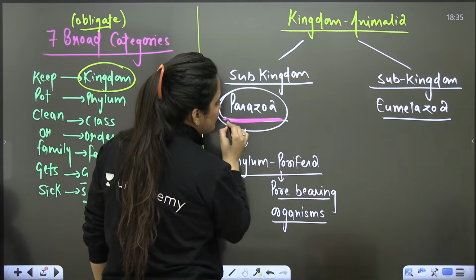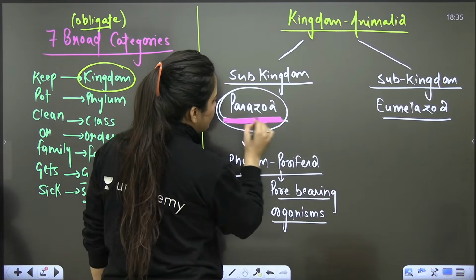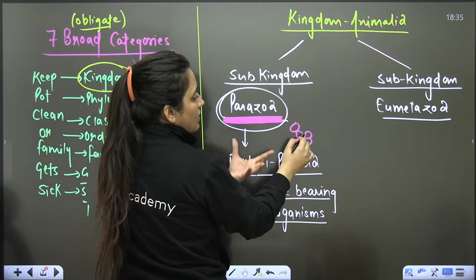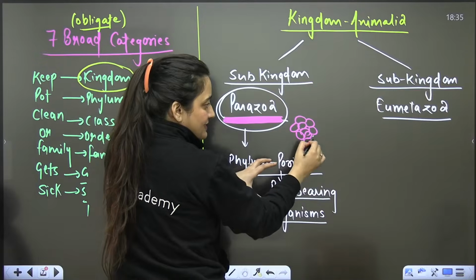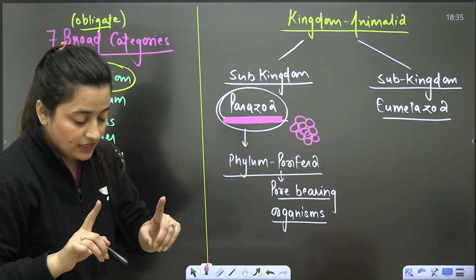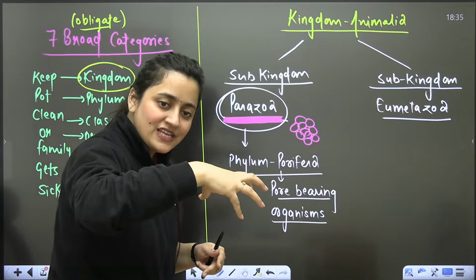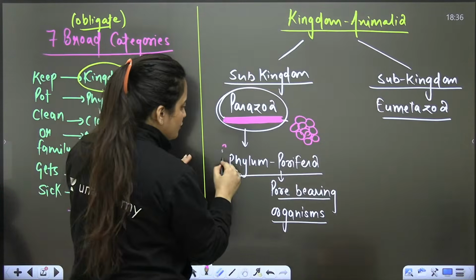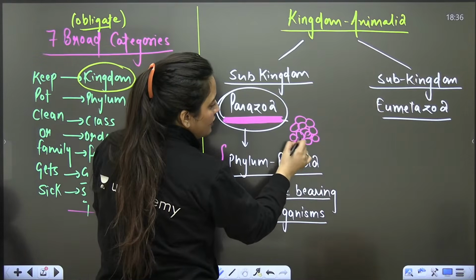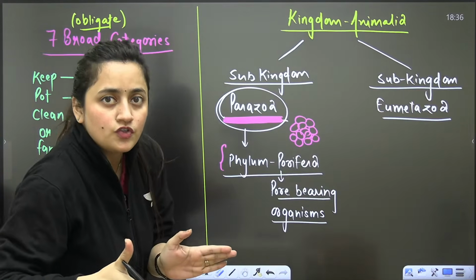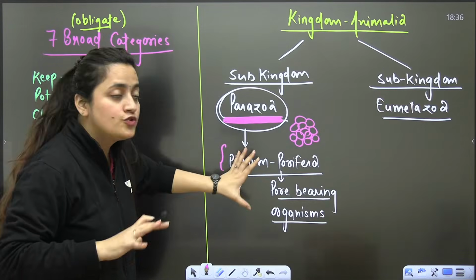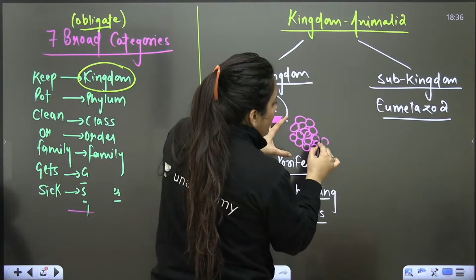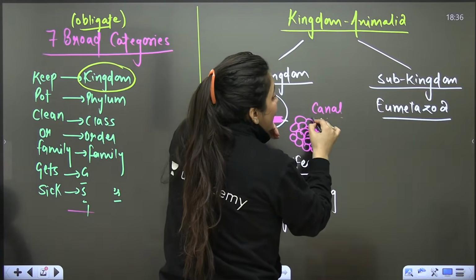Now when we talk about this subkingdom Parazoa, you will see organisms having a multicellular body, but tissue is still not there. You know how it starts: cell, group of cells, tissue, then organ, system, then organism. But here you are not going to see tissue level differentiation. Cells will be there, a group of cells having some canals and flagellated cells.